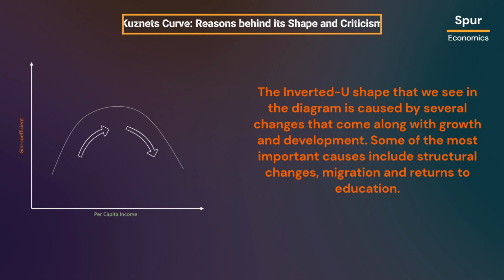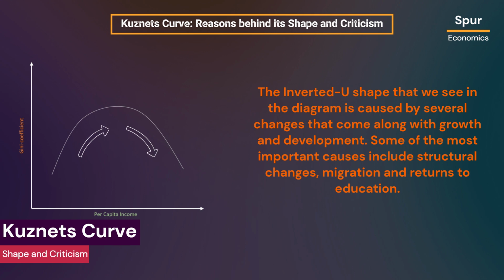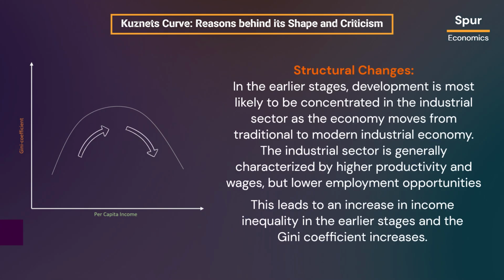The inverted U-shape that we see in the diagram is caused by several changes that come along with growth and development. Some of the most important causes include structural changes, migration, and returns to education. In the earlier stages, development is most likely to be concentrated in the industrial sector as the economy moves from a traditional to a modern industrial economy. The industrial sector is generally characterized by higher productivity and wages, but lower employment opportunities. This leads to an increase in income inequality in the earlier stages and the Gini coefficient increases.